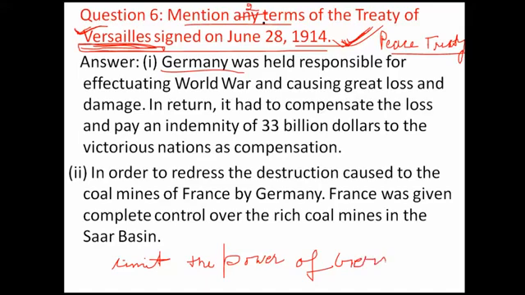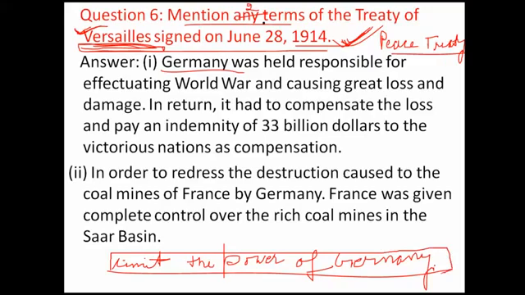The world knew that Germany had the power to reform itself and to become the world leader and capture the whole world. So on humanitarian grounds, England and America decided to limit the power of Germany, who was held responsible for the outbreak of the First World War.